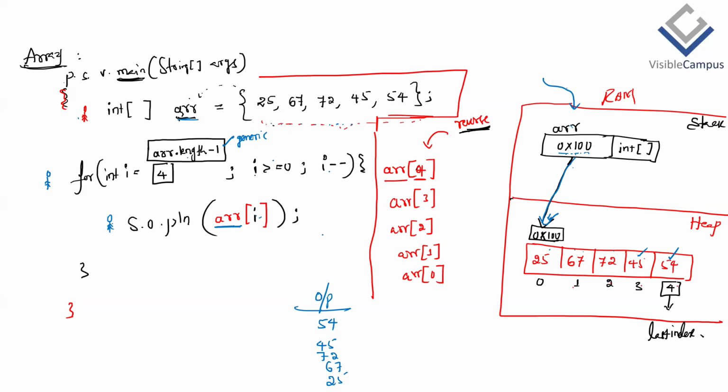Sir, what if there is a single digit? Is it possible to reverse it, sir? What do you mean by single digit? I didn't understand. Like 1122. For that number, can we use this method, sir?